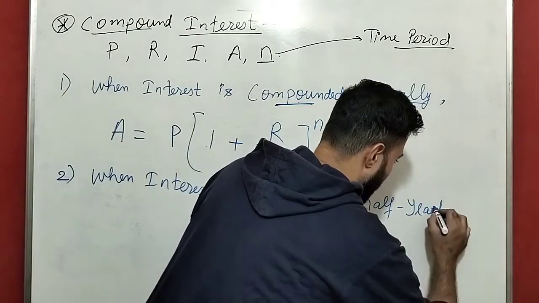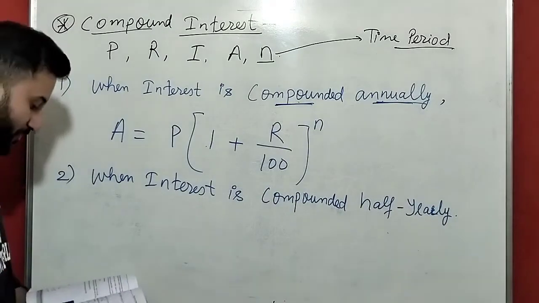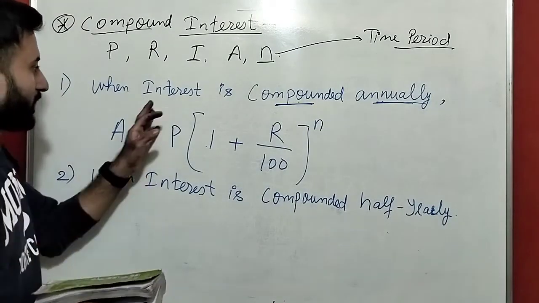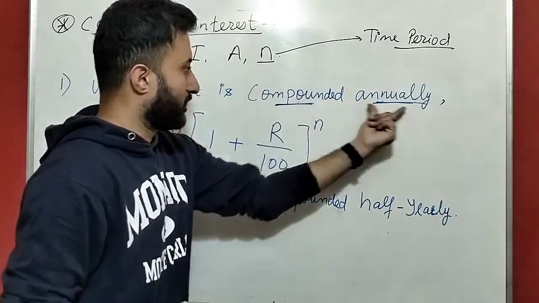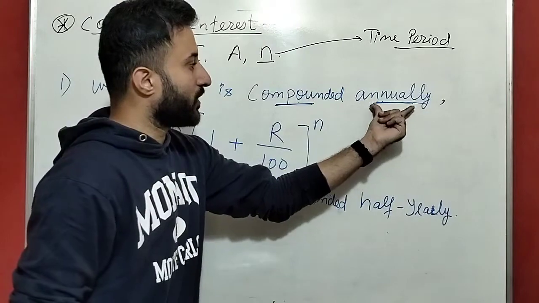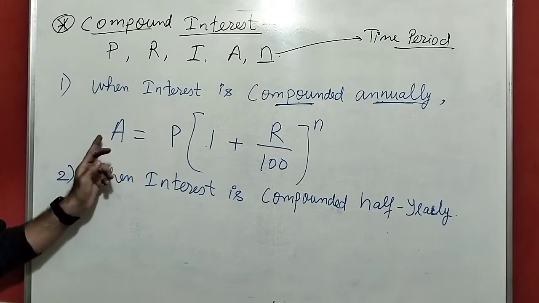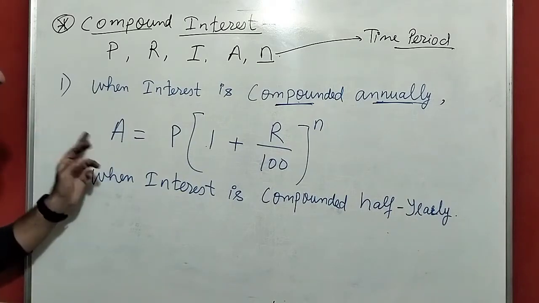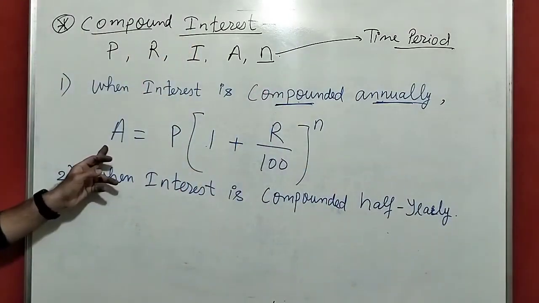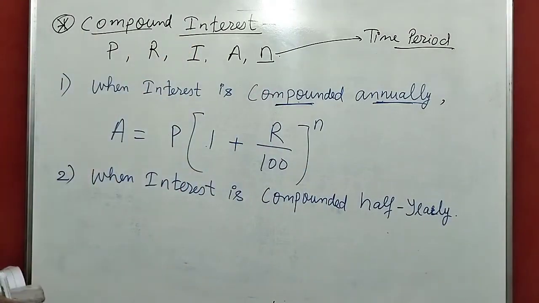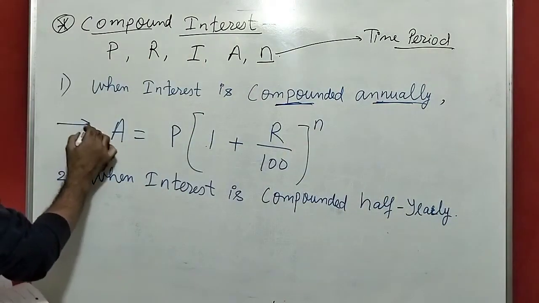Guys, please, no one try to leave this chapter. Simple interest, compound interest and annuity. Okay. See here, what is the thing here? Compounded annually. Read the question and find this out. They have given compounded annually. Apply this formula and find the amount. Keep in your mind, here we are finding the amount. Here we are not finding the interest. Okay. So, when interest is compounded annually, the amount is this.